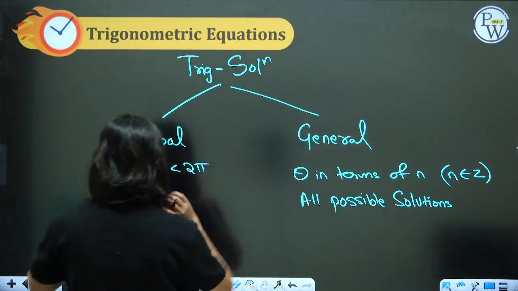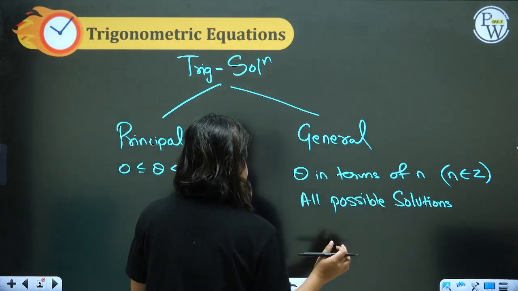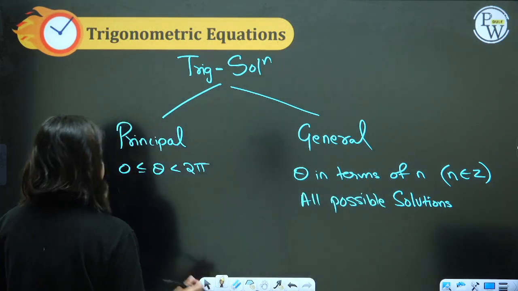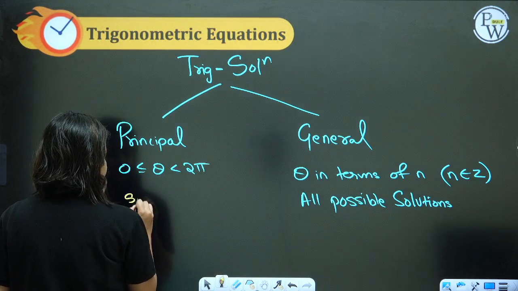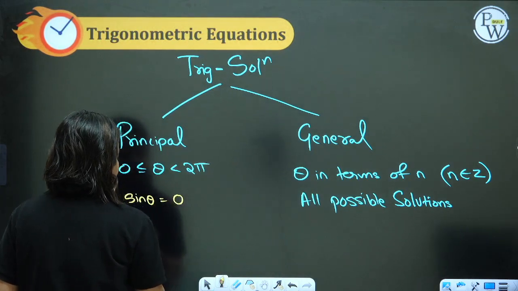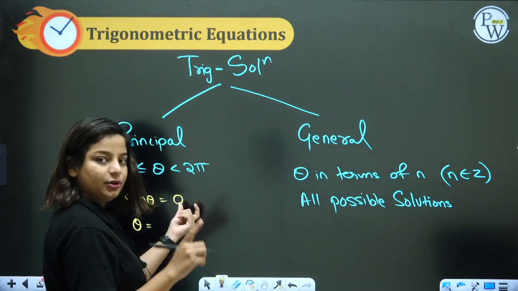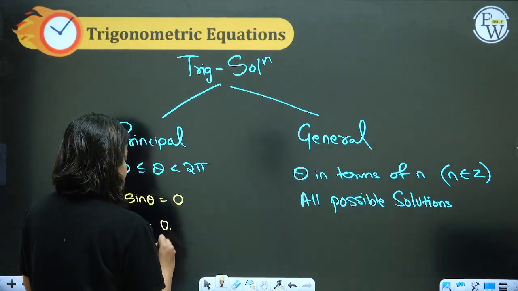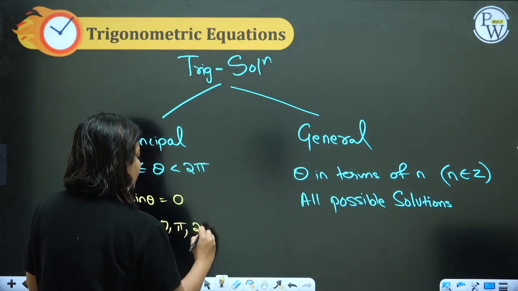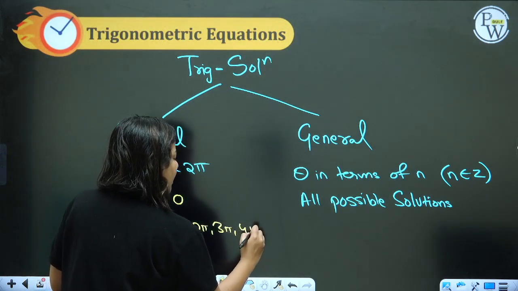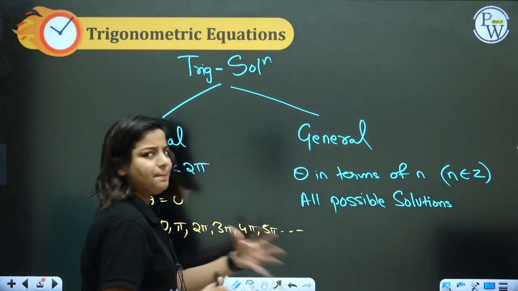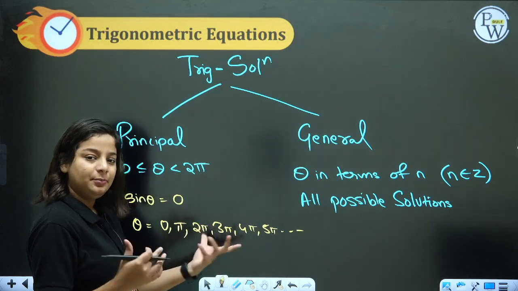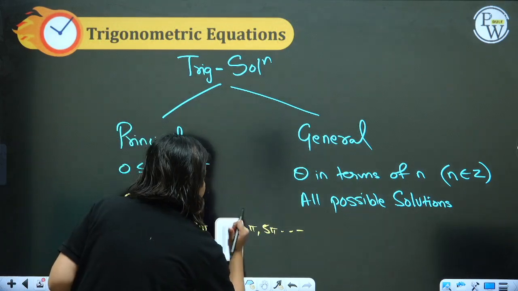Great. Okay, let's take an example to understand this better. Principal solution: let's say when I say sine theta equal to 0, what will be the value of theta? Now between 0 to 2 pi, where all do you get sine 0? Sine 0 is 0, sine pi is 0, sine 2 pi, 3 pi, 4 pi, 5 pi, all the pi, you take any n pi, sine n pi is 0, but principal solution will demand only till 2 pi.